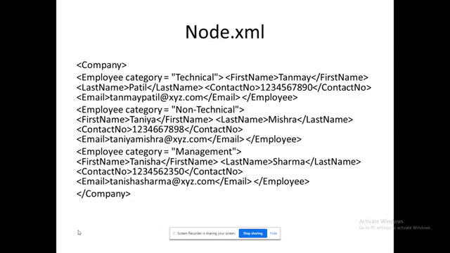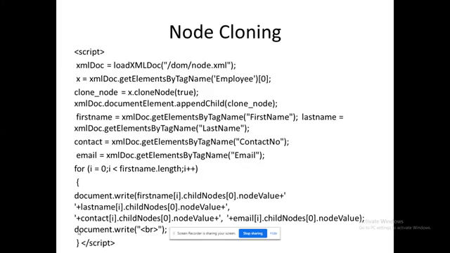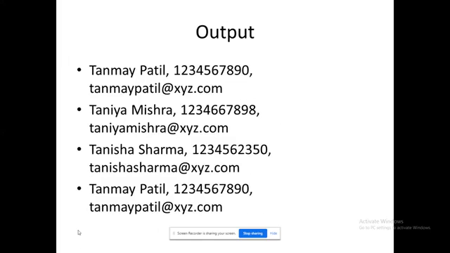How do I iterate from one record to the other? I need a for loop, which has been given over there. By iterating, I could come to this output. See that the Tanmay Patil record has been posted again here. You can see the fourth record. So that could be the way of cloning nodes.